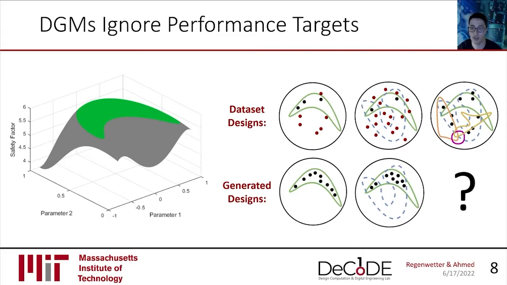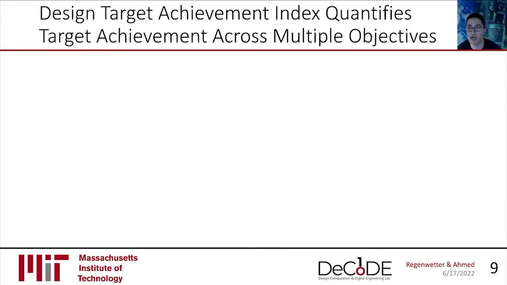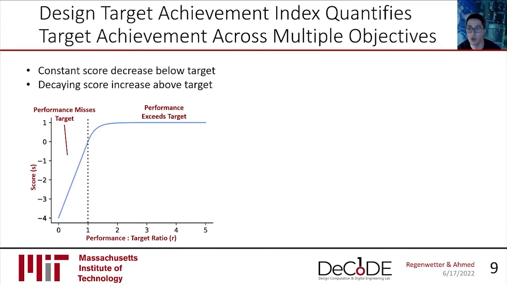Now, in practice, we'd like to be able to assign a single aggregate score for a design's multi-objective performance, factoring in the multi-objective design targets. How do we design such a score? Well, to simplify the problem, we're going to assign a score for each of the performance objectives, then sum them into an aggregate score. But even assigning a single score for a given performance objective is difficult.